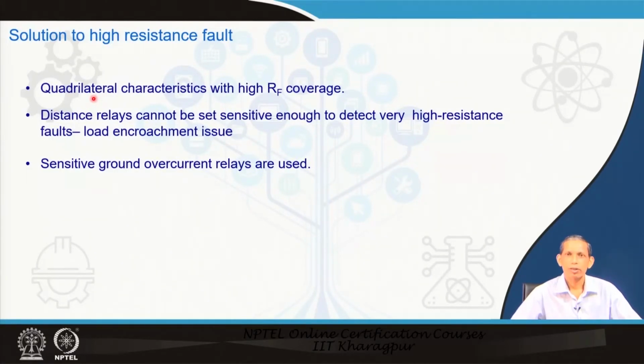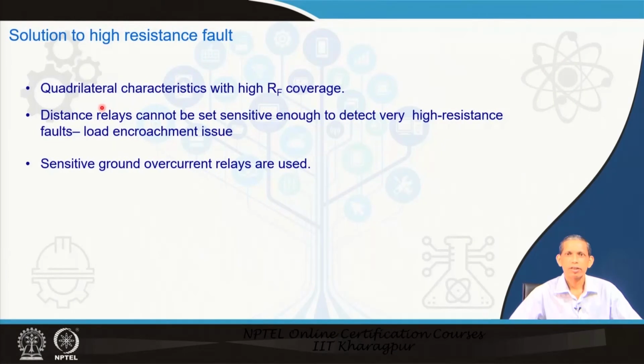But for larger zones with larger area, like zone 3, we will see in a subsequent lecture on the load encroachment issue that it may reach into the load area and create a problem. So, there are limitations to increasing the fault resistance coverage with a quadrilateral characteristic, and that limits the distance relay sensitivity for high fault resistance situations.